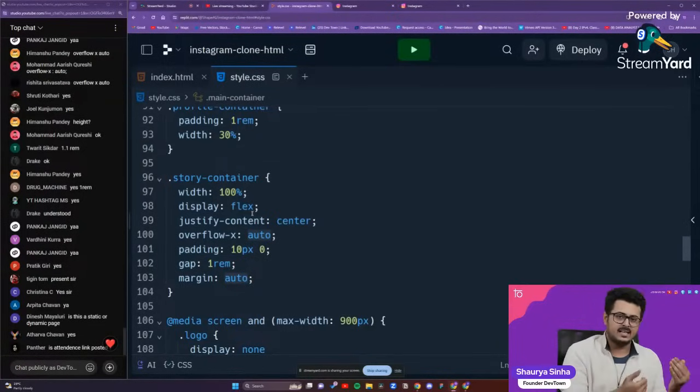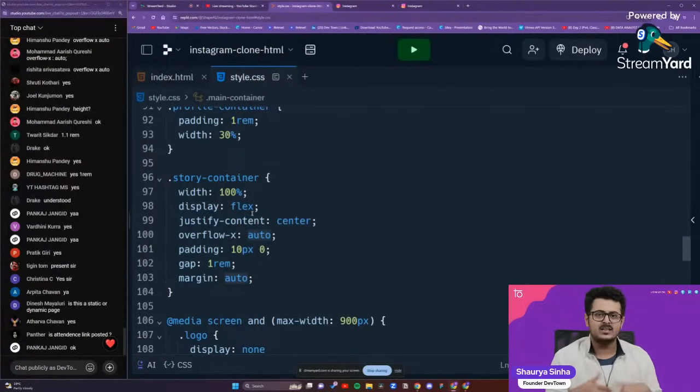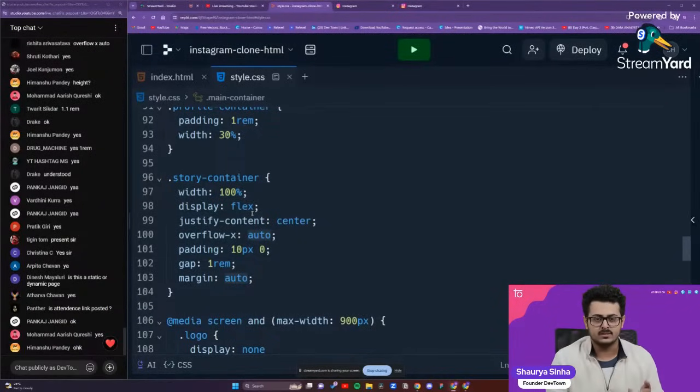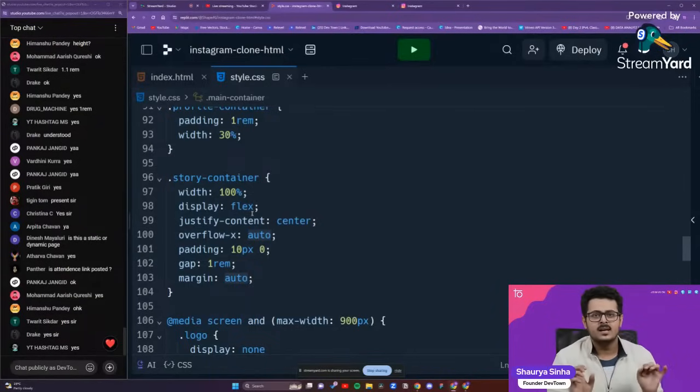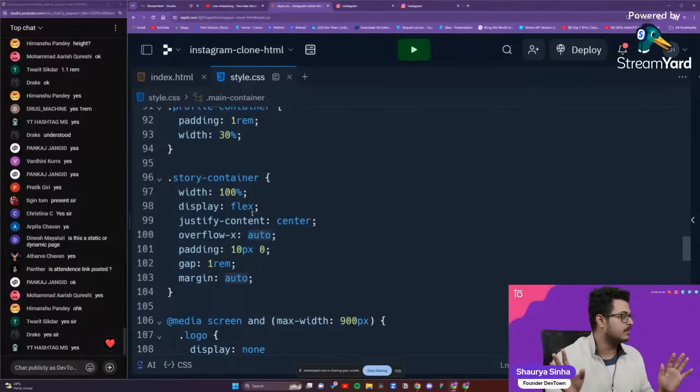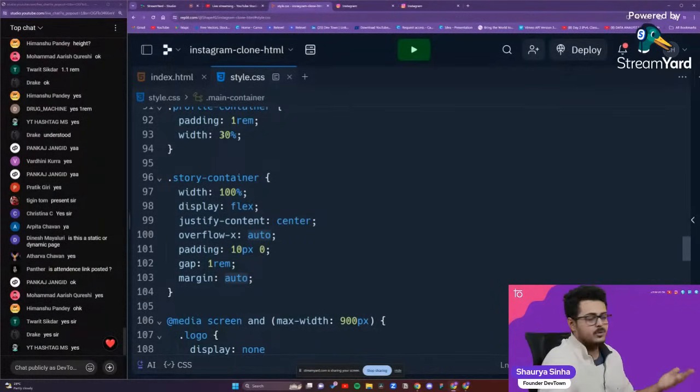Because the parent container has the height of auto, by default the story container, that is the child container, also has the height of auto itself. Now, whatever I put inside of it, I need to make sure I'm giving the proper heights and everything. Rest of the things will be handled by the auto itself. I don't have to think about it a lot. That is the beauty of auto.